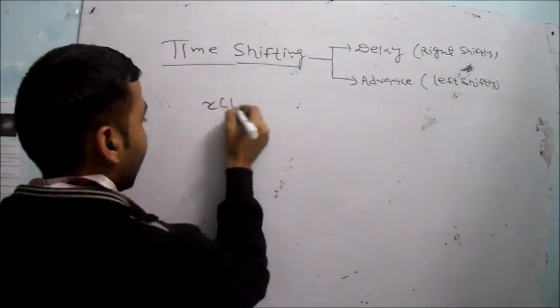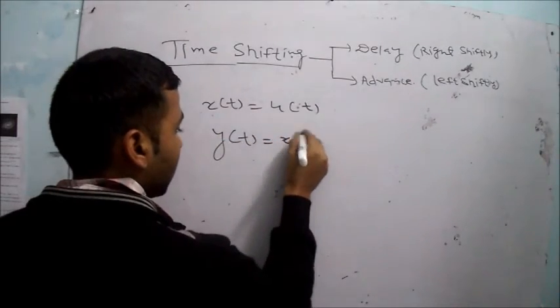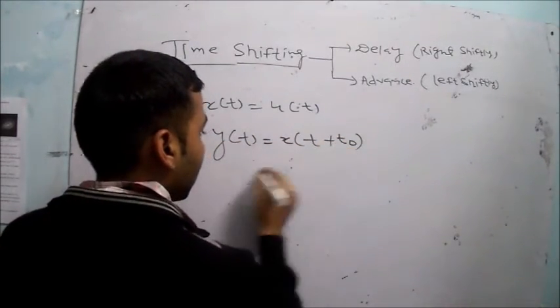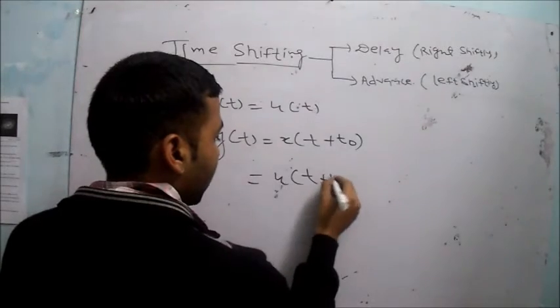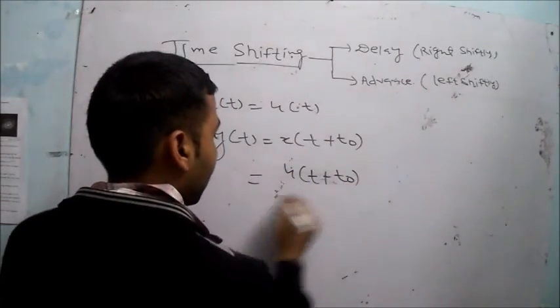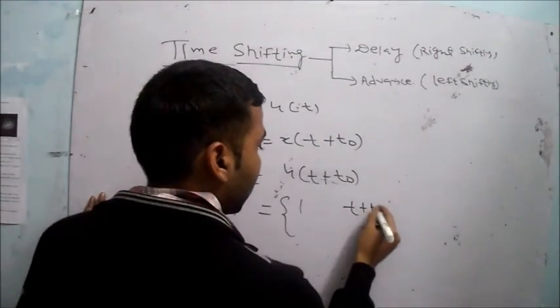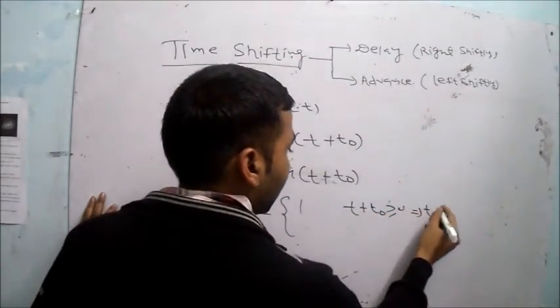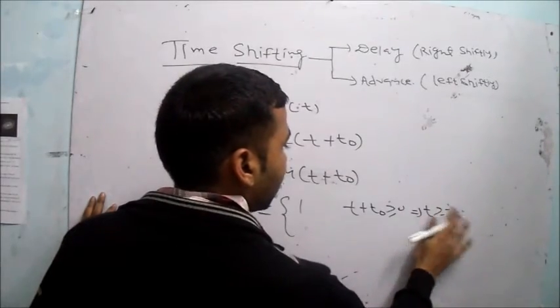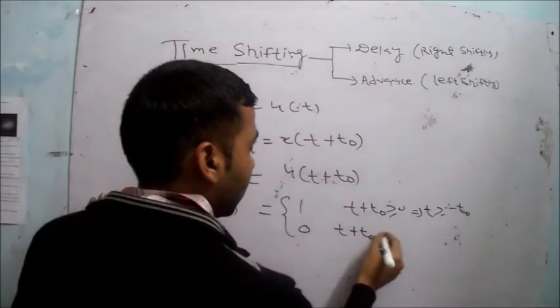Now second, again you take x(t) equal to u(t) and y(t) is equal to, this time, x(t plus t0). So what will be y(t)? y(t) will be u(t plus t0), and the value of y(t) will be equal to 1 when t plus t0 is greater than or equal to 0. This means t should be greater than or equal to minus t0, and its value is 0 when t plus t0 is less than 0.